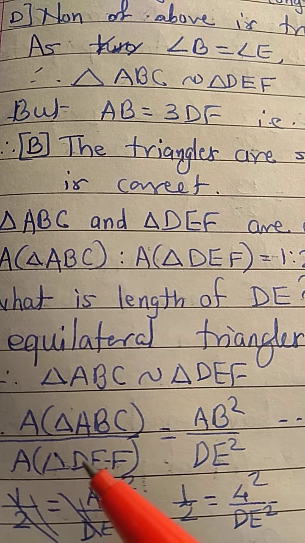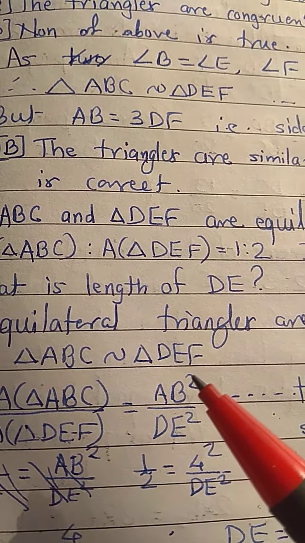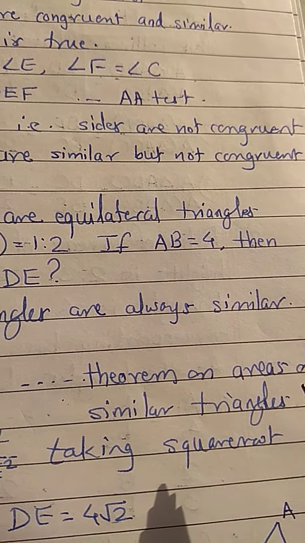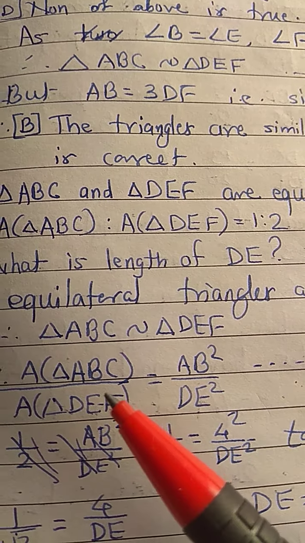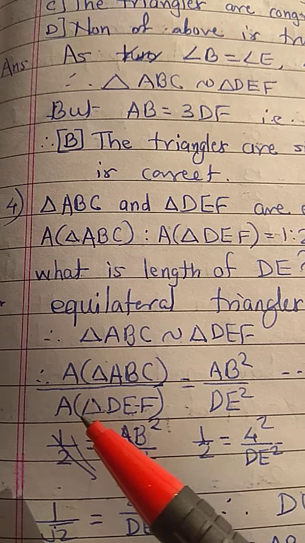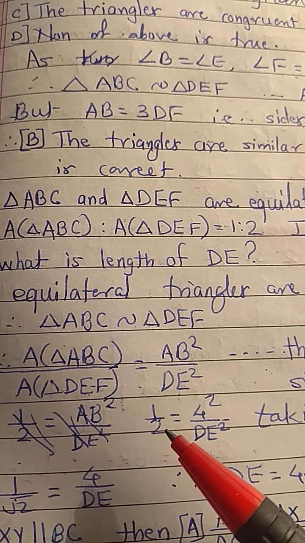Their areas will be proportional to the square of their corresponding sides. So, area upon area is equal to side square upon side square by theorem on areas of similar triangles. The ratio of area of triangle ABC to area of triangle DEF is given as 1 by 2.